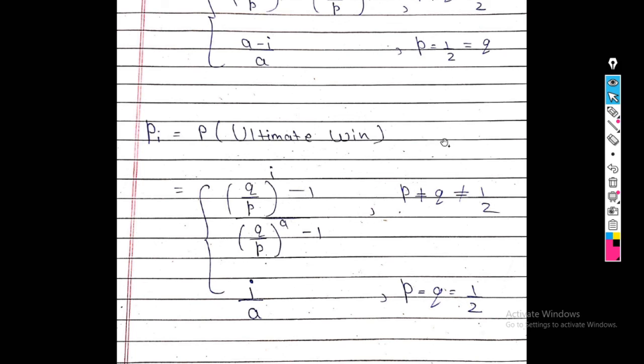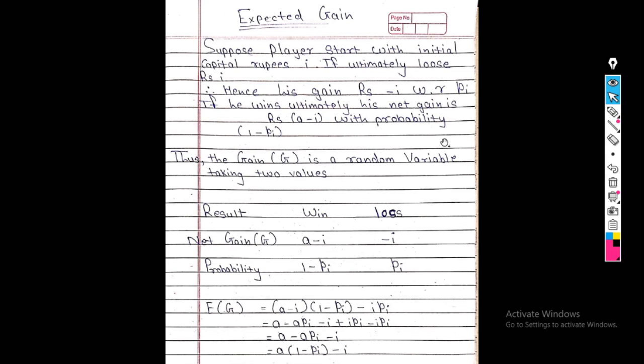So next, we want to find the expected gain of player A. We start with our answer. Suppose player A has an initial capital of rupees i, and if he ultimately loses, he loses rupees i. He has an initial capital of rupees i and he loses that rupees i.